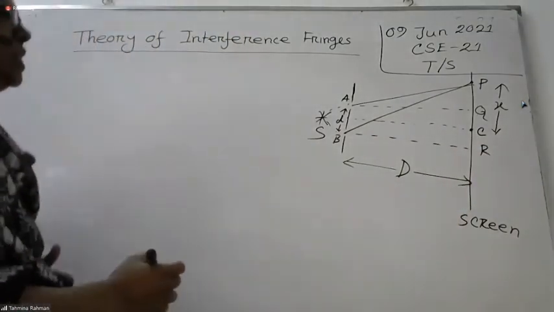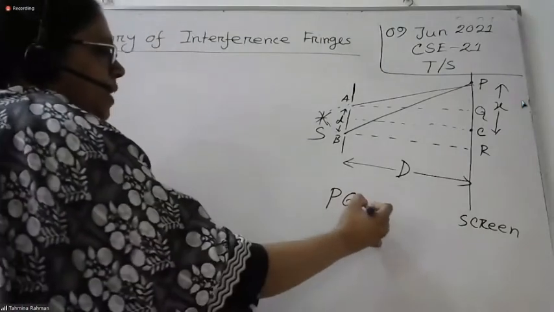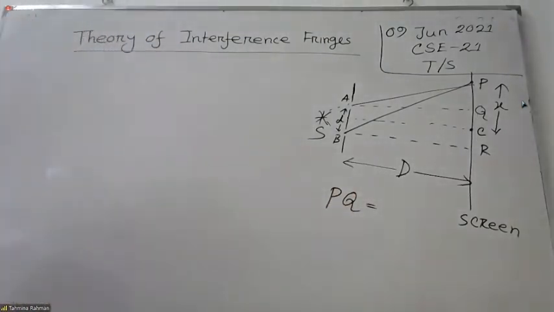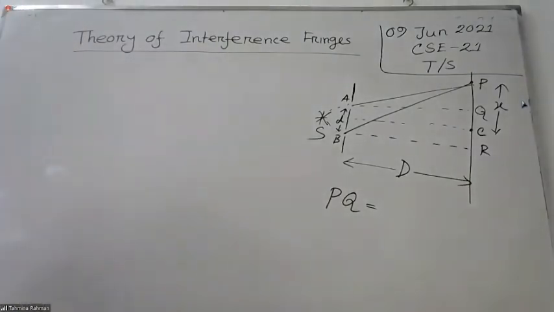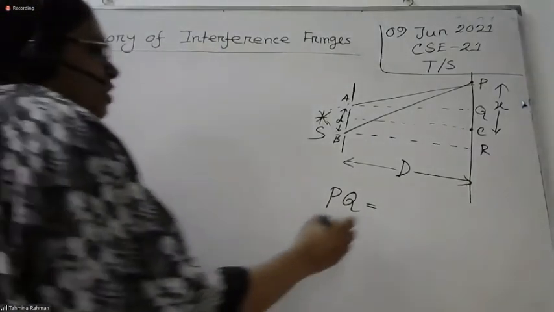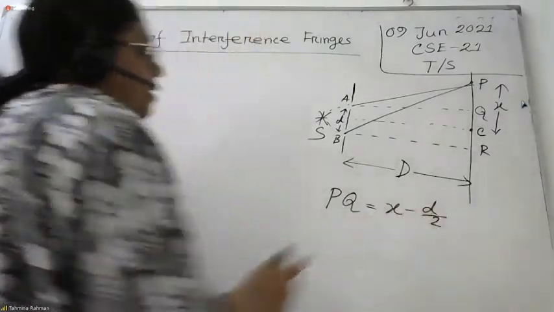Now tell me, what is the distance PQ? From the figure, find out what PQ is. X minus d by 2. Good, very good. Why?